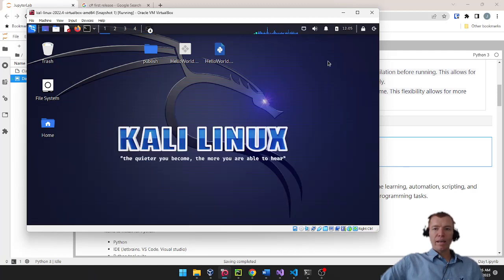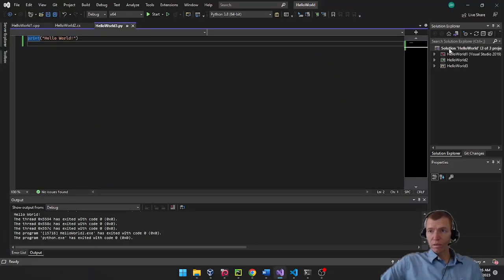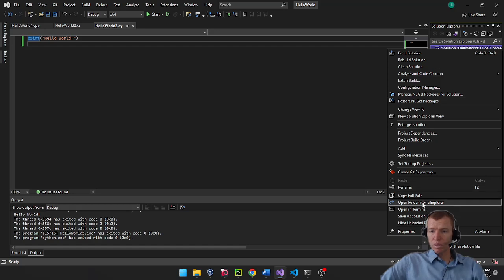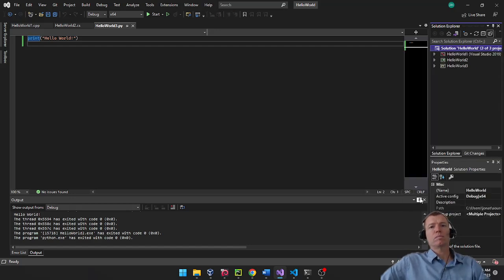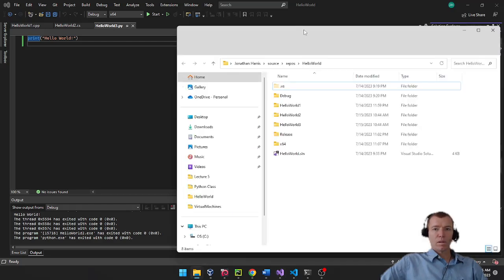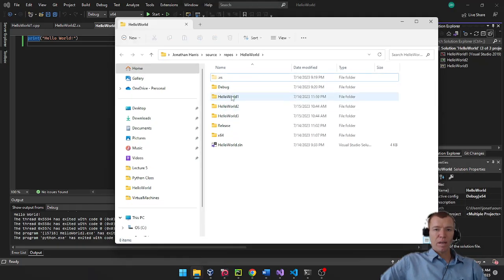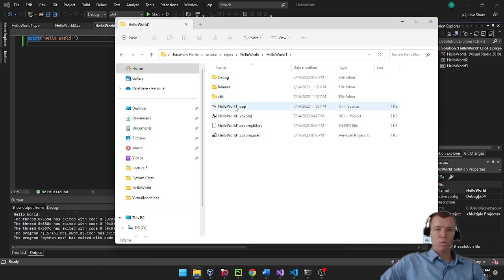If I look at, going back to our folder here real quick, where did I put the, I got to do it in Visual Studio, I think. Open up containing folder. If I look at Python for Hello World 1, I look at that CPP file, you'll see that it's about 1 kilobyte in size.